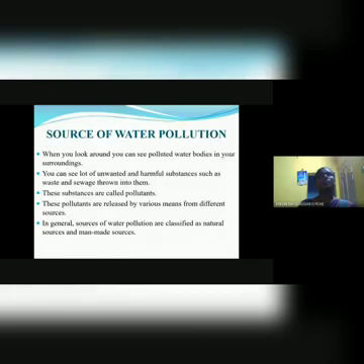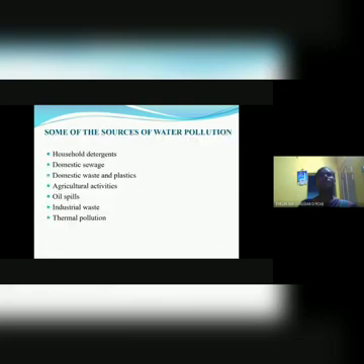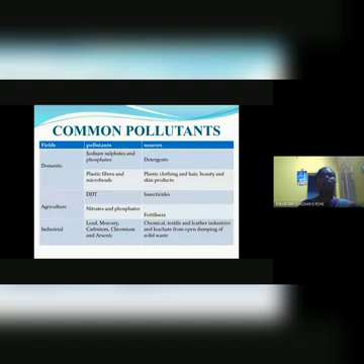The sources of water pollution. When you look around, you can see polluted water bodies in your surroundings, and a lot of unwanted and harmful substances such as waste and sewage are thrown into them. These are called pollutants. Some of the sources of pollutants are household detergent, domestic sewage, domestic waste and plastic, agricultural waste, oil spills, industrial waste, and thermal pollution. The common pollutants are sodium sulfate, phosphate, plastic fibers and microbeads, DDT, etc.